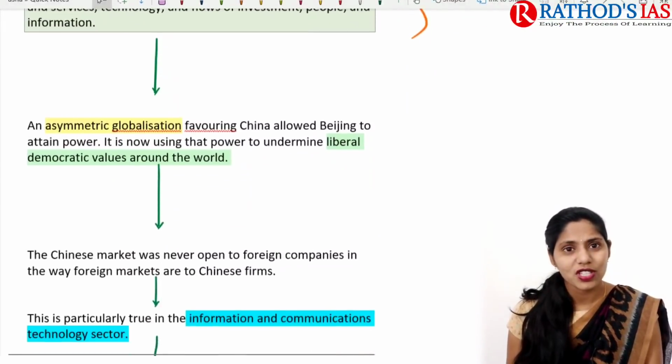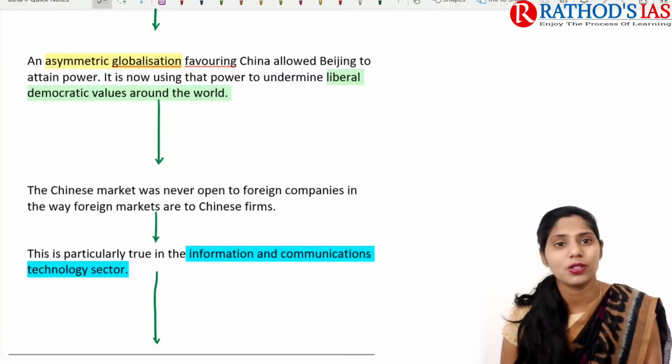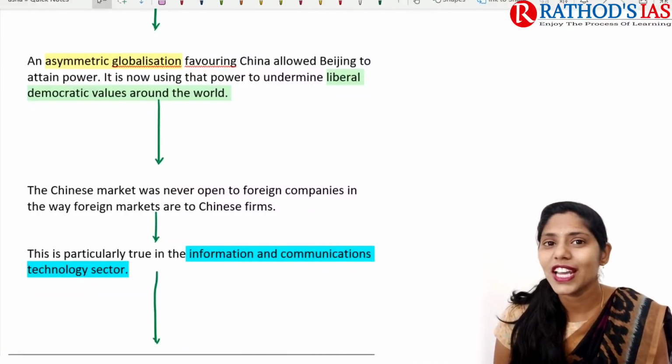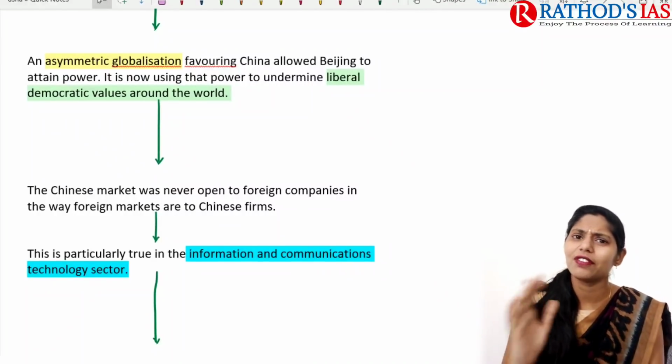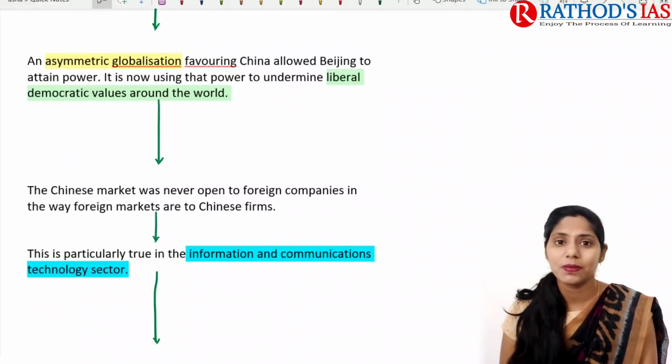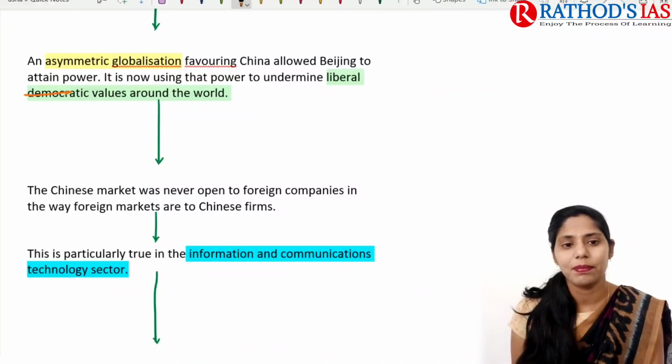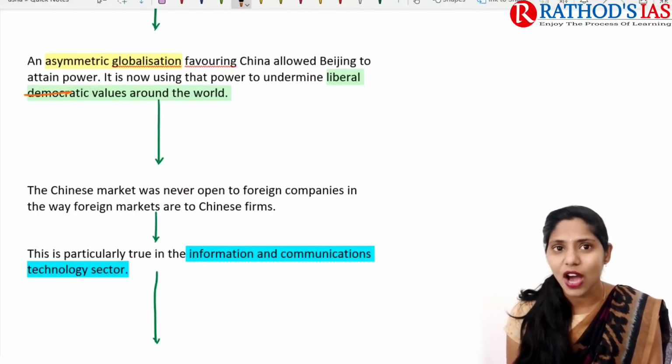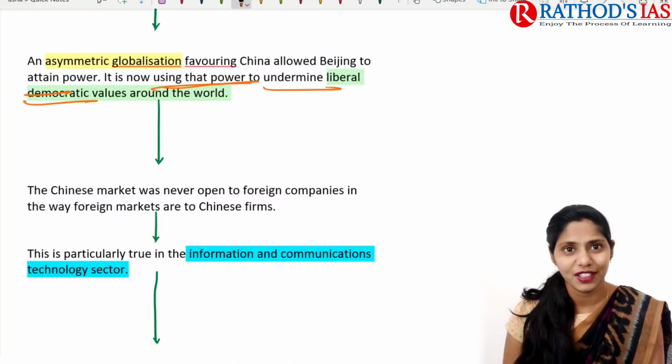And if you're talking about now, we are having asymmetric globalization. This asymmetric globalization is mainly favoring China. It has allowed Beijing to attain power, and it is now using that power to undermine liberal democratic values.